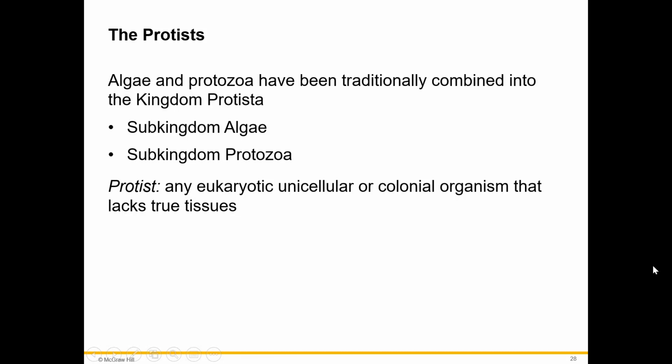In this section, I'm going to talk about the protists and focus on algae. So algae and protozoa have been traditionally combined into the kingdom Protista. There's the subkingdom algae, which are usually photosynthetic and plant-like, and the subkingdom protozoa, which are not photosynthetic and they're animal-like. A protist is any eukaryotic, unicellular, or colonial organism that lacks true tissues.